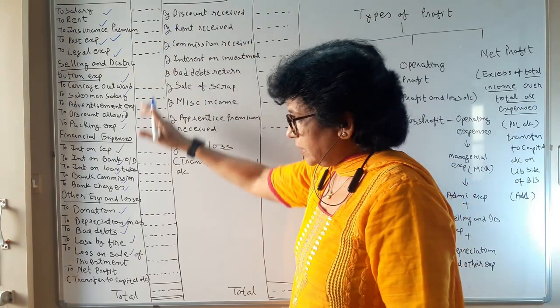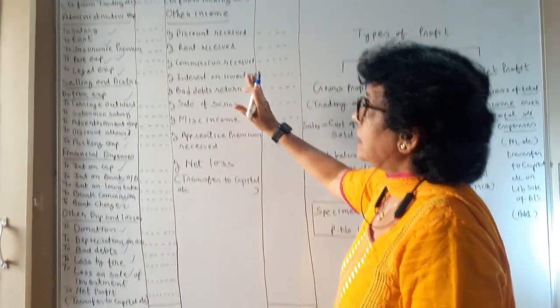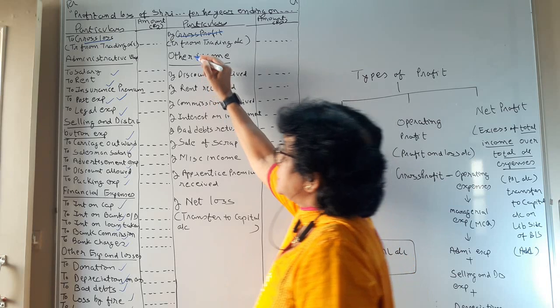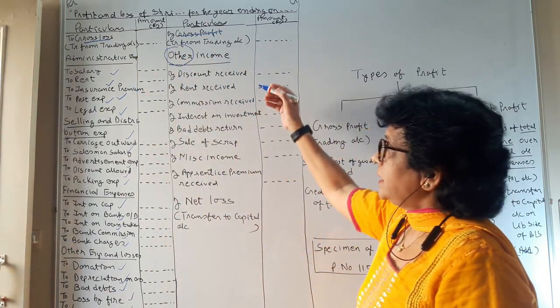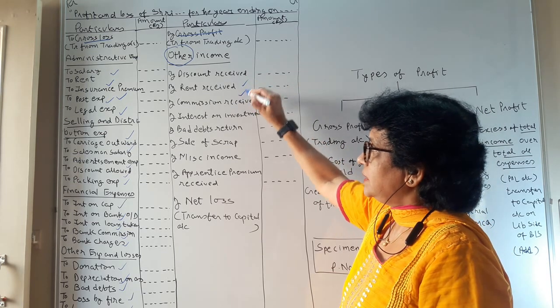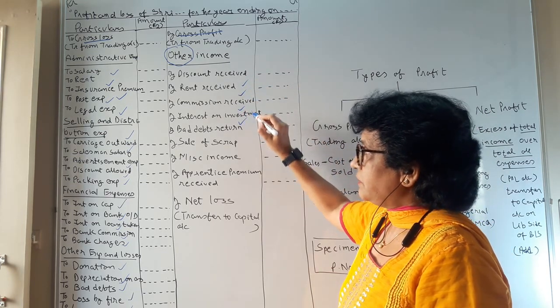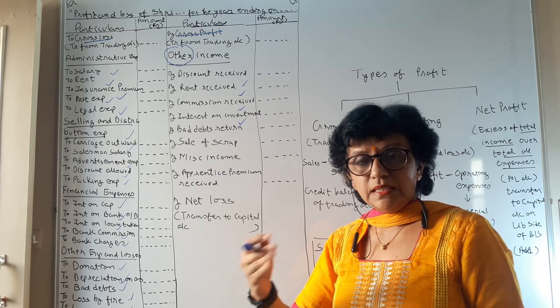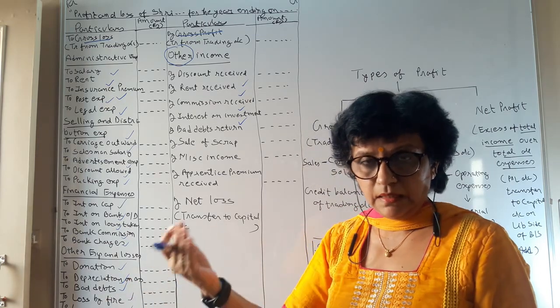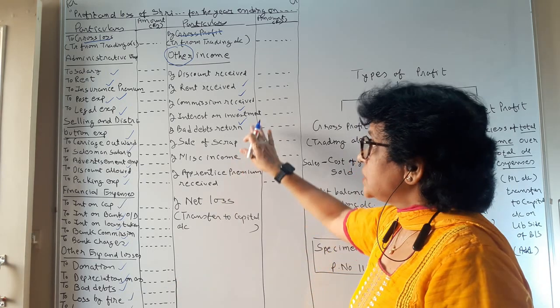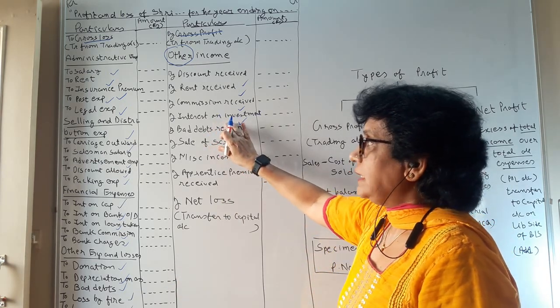Now you have talked about expense, see the income. Other income means income other than sales income. Income like discount received, rent received, commission received, interest on investment. Your business has invested money with an outside party, in an outside business. On such investment you are going to get interest.